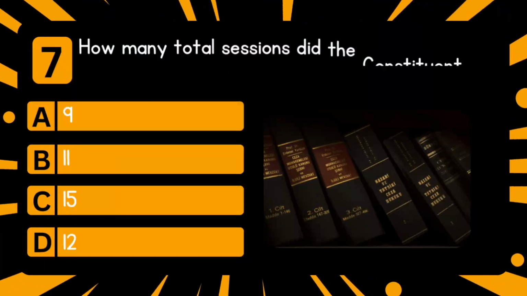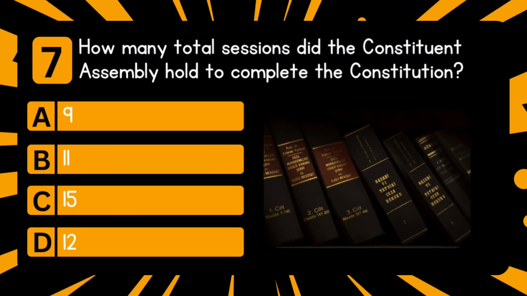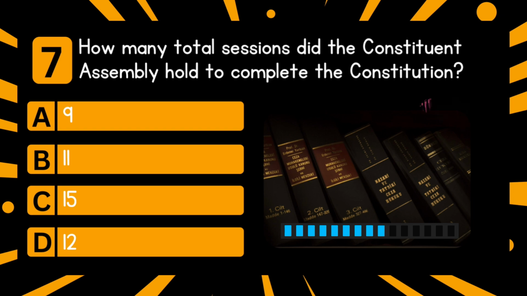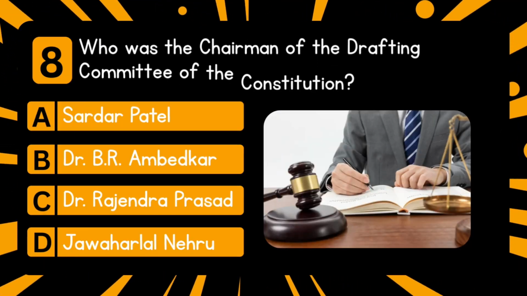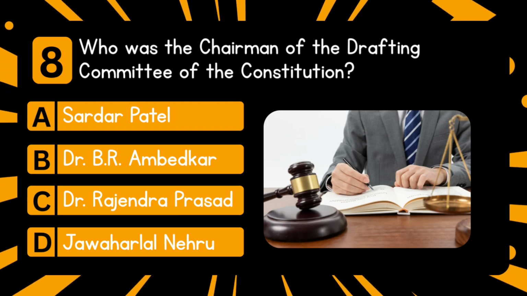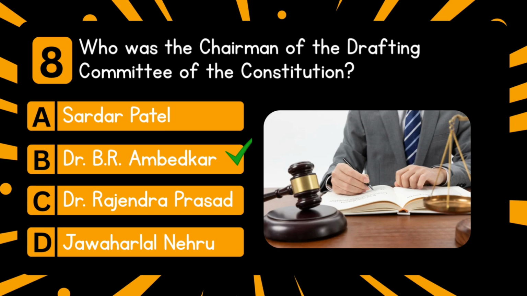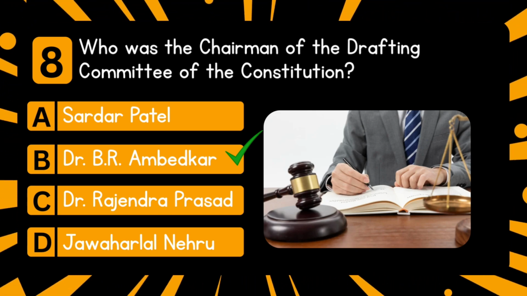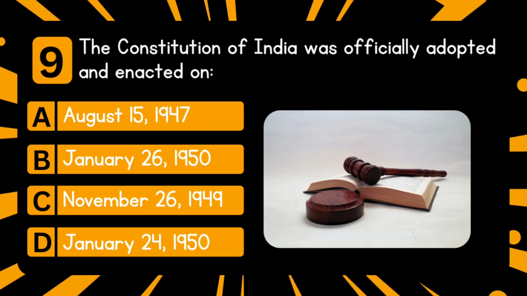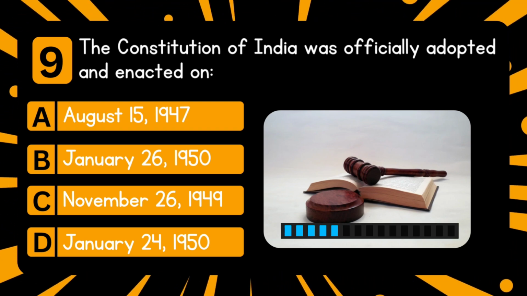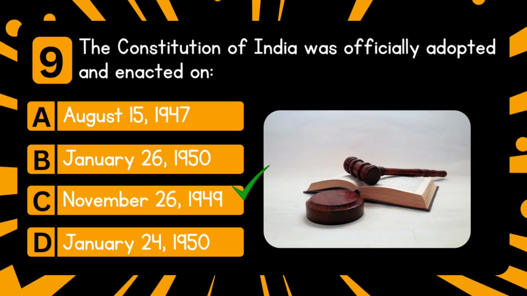Next question is how many total sessions did the Constituent Assembly hold to complete the Constitution? Answer is 11. Next question is who was the chairman of the drafting committee of the Constitution? Answer is Dr. B.R. Ambedkar. Next question is the Constitution of India was officially adopted and enacted on. Answer is November 26, 1949.